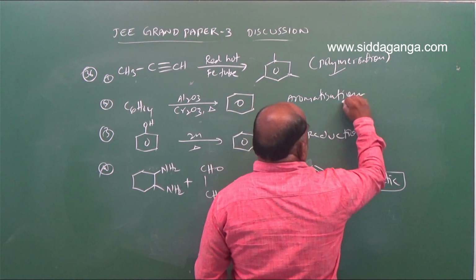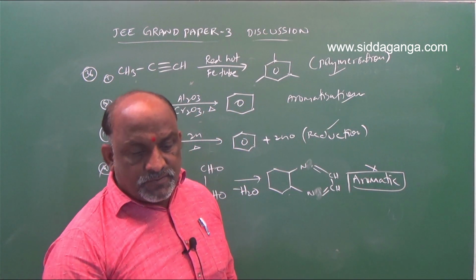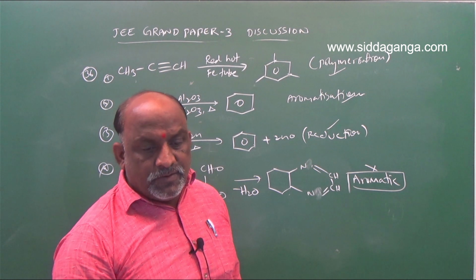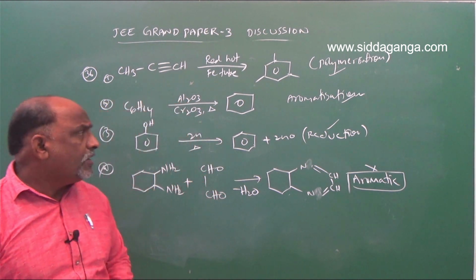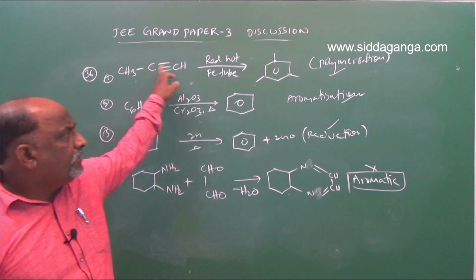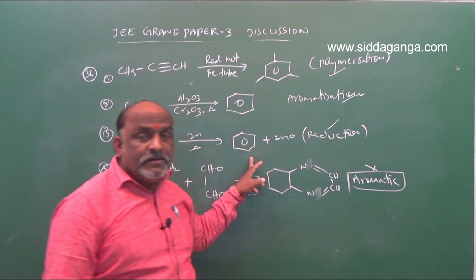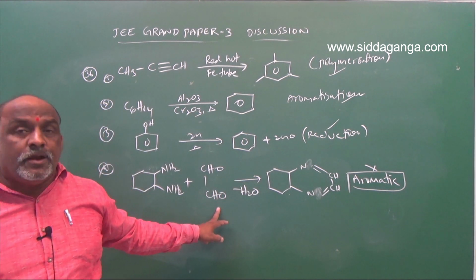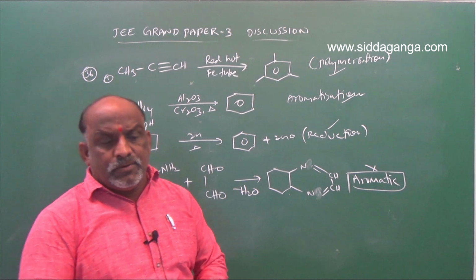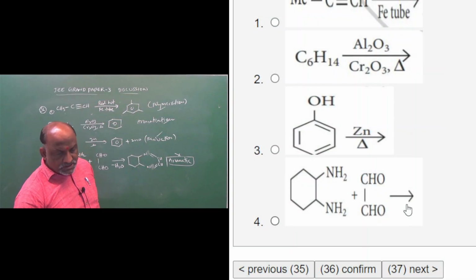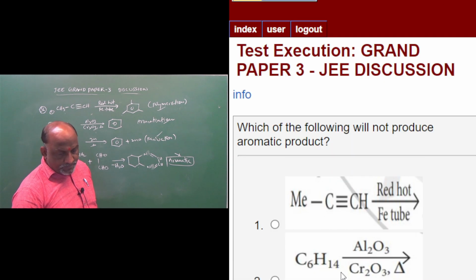This is aromatic, this is aromatic, this is aromatic. The starting 3 examples are aromatic, because the question was which of the following will not produce an aromatic compound. Compound 1 produces aromatic 1,3,5-trimethyl benzene, compound 2 benzene, compound 3 benzene, and compound 4 is not an aromatic substance; it is a cyclohexane derivative. So the right option for the question is the fourth one, which does not produce an aromatic compound.